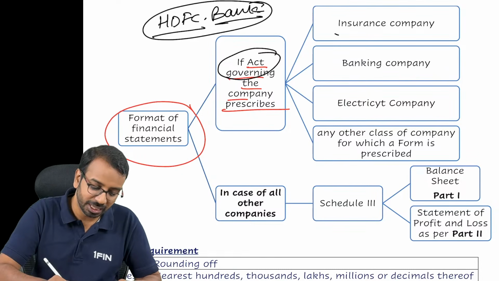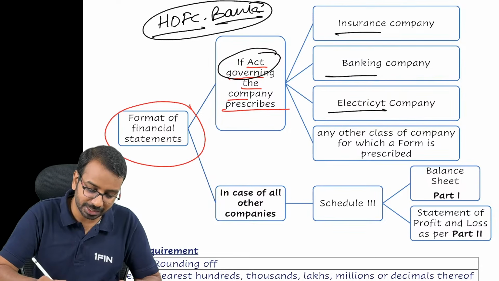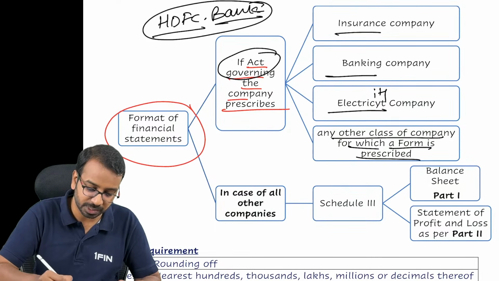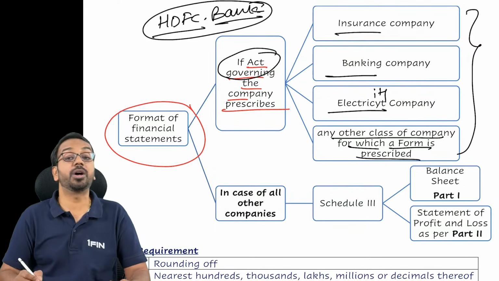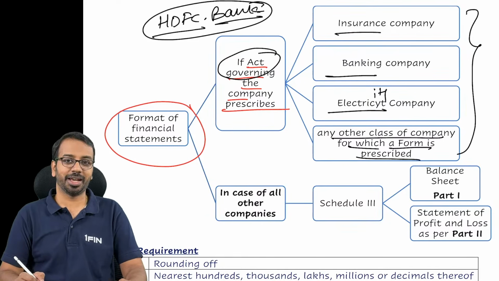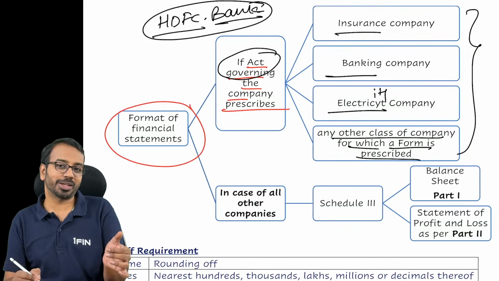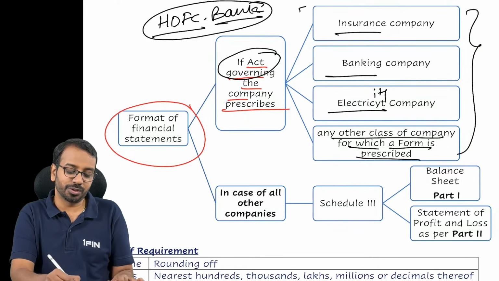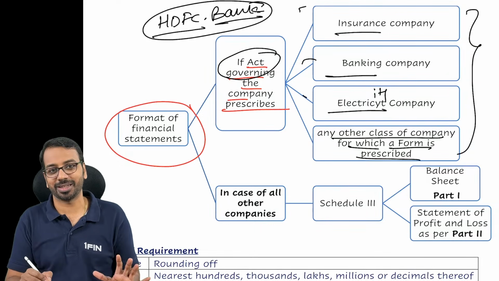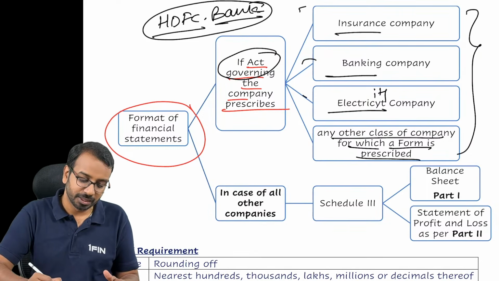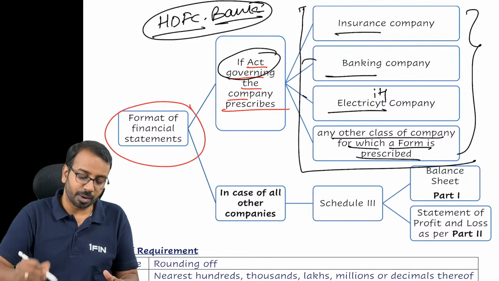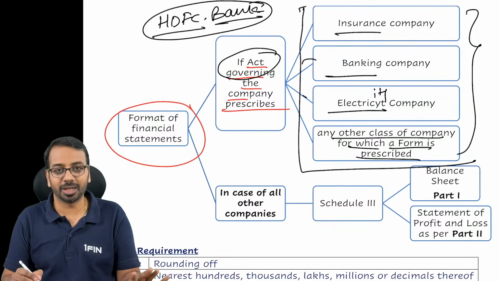Okay, so insurance company, banking company, electricity company and any other class of company for which a format is prescribed. So this you have to remember for MCQ purpose. Okay, because now we have MCQs also in the exams. So for 2 marks question, 1 mark question, if you get some small things, we should not lose marks there. All right. So for all of these type of companies, we will not apply Schedule 3.